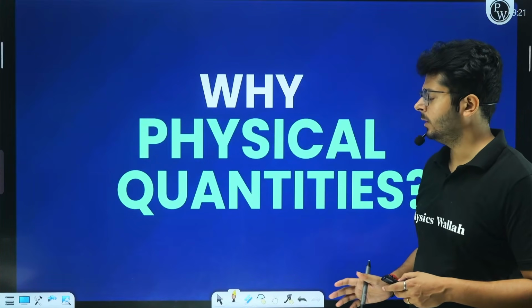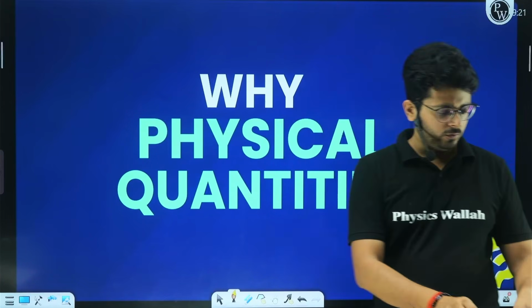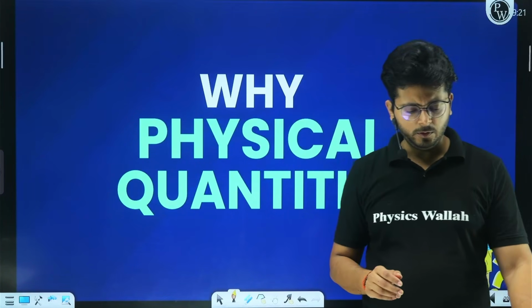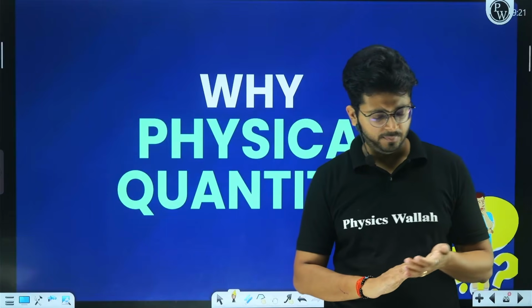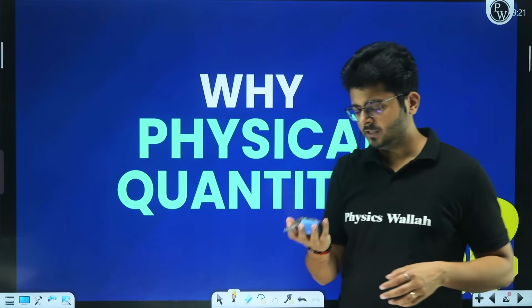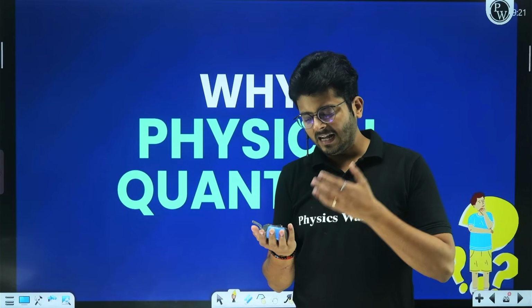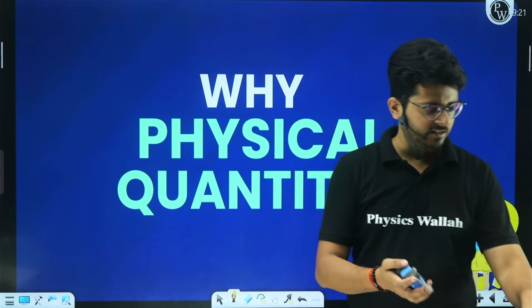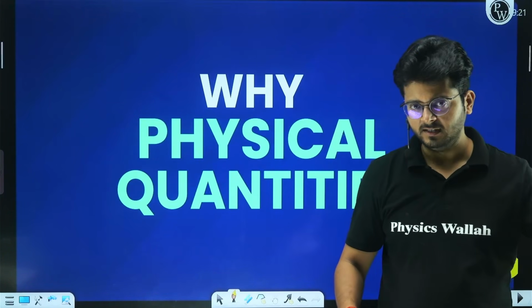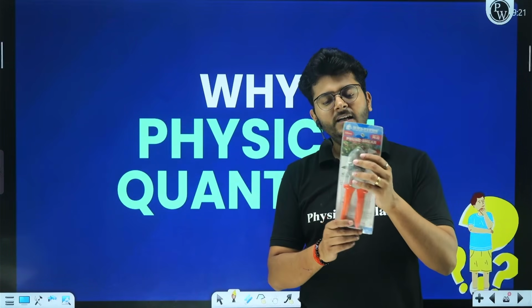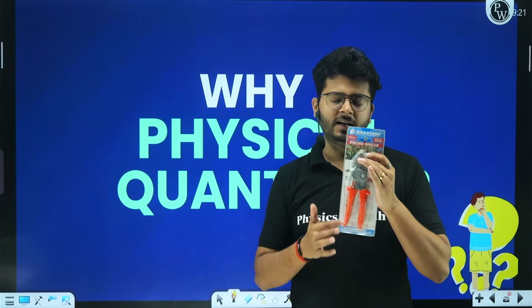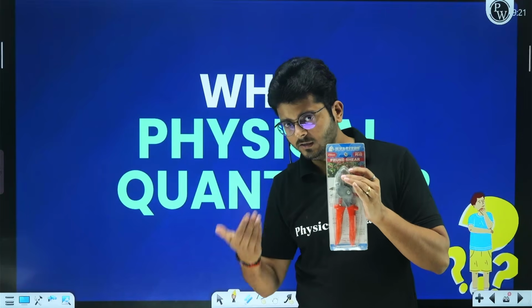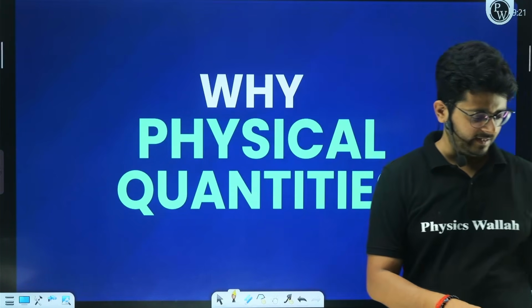So what is a physical quantity? My dear students, you know that there are so many things around you that you can measure directly. For example, I can measure the mass of this object. The thing that I am going to measure is going to be a physical quantity. What about this thing? Let's say I have this object, a very famous object of this class. I want to measure the length of this object. Again, the length will be measured, so it will be a physical quantity.